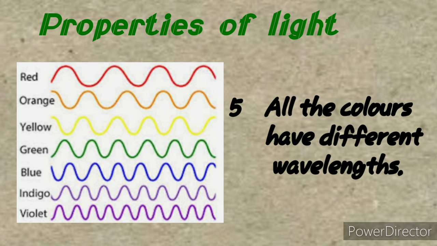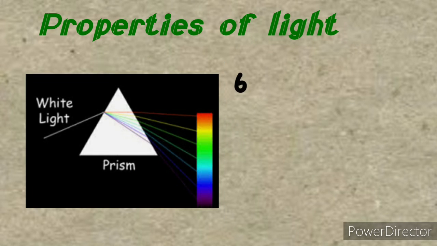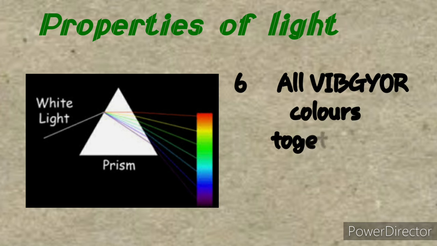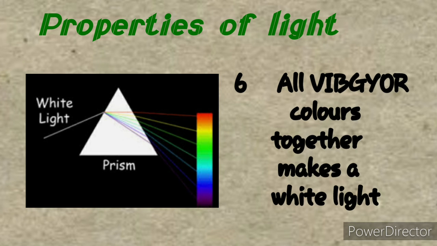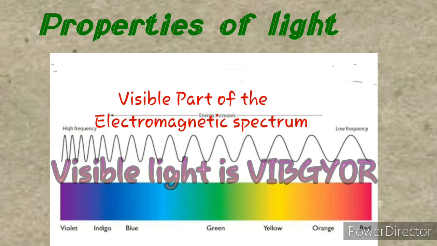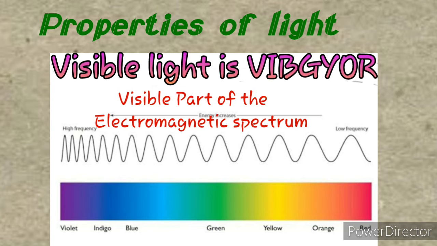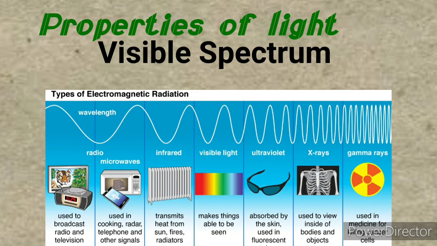Fifth property is all the colors we see have different wavelengths. Sixth one, all colors together make white light. The visible light or the colors we can see are just a part of the largest spectrum called the electromagnetic spectrum. The visible spectrum lies in the middle.